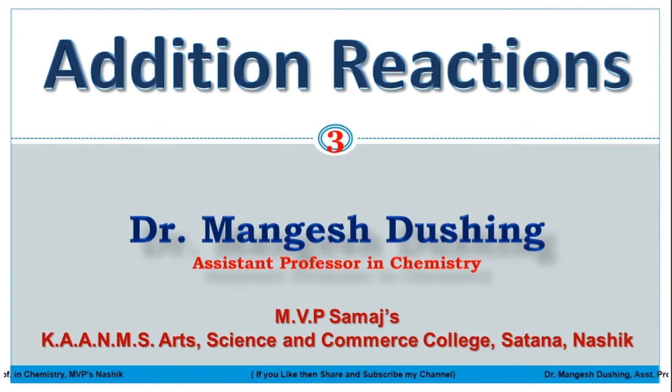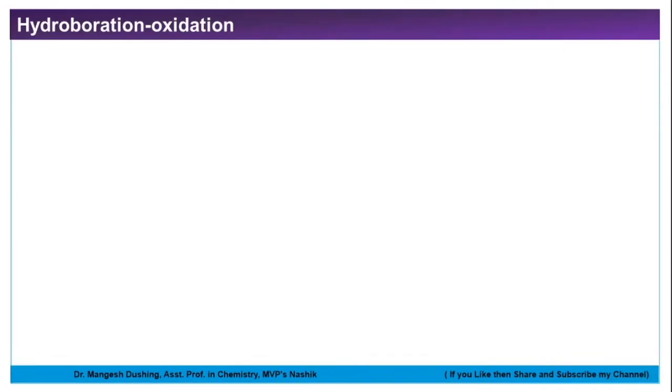Those are the hydroboration oxidation reaction, that is formation of alcohols. Next one is hydrogenation, that is reduction reactions, formation of alkanes from the alkene. And then we will see ozonolysis, the formation of aldehydes and ketones. First, we will start with hydroboration and oxidation reaction.